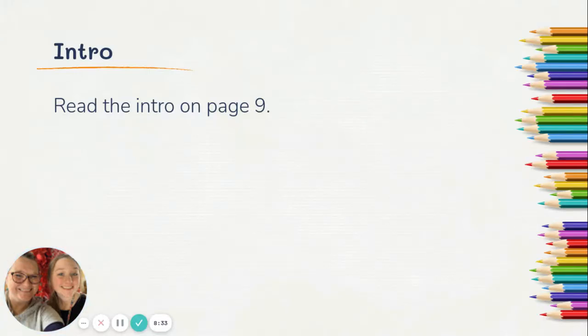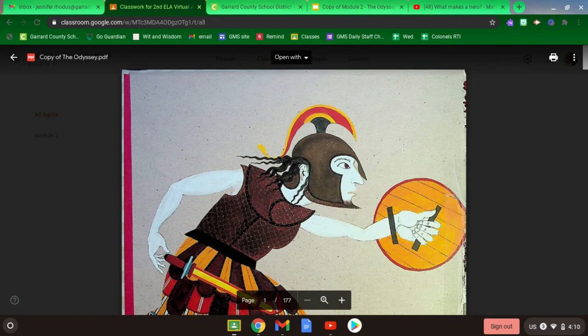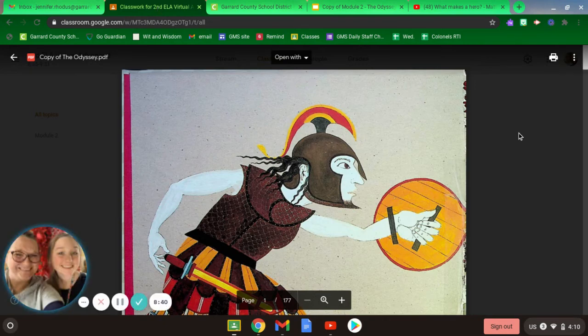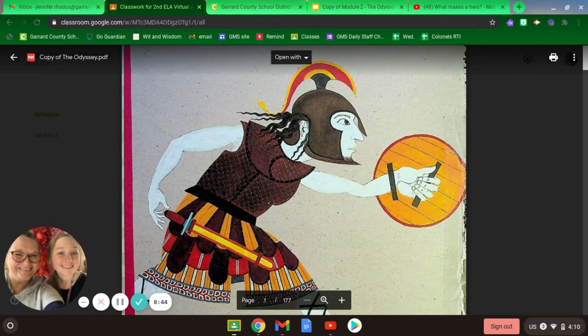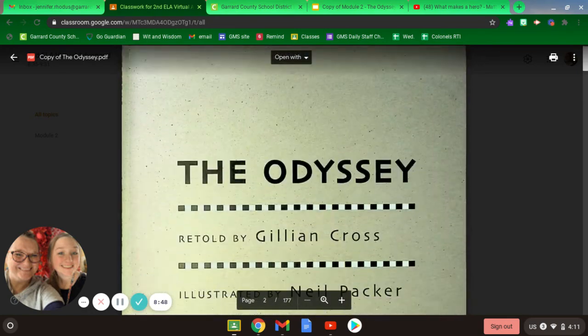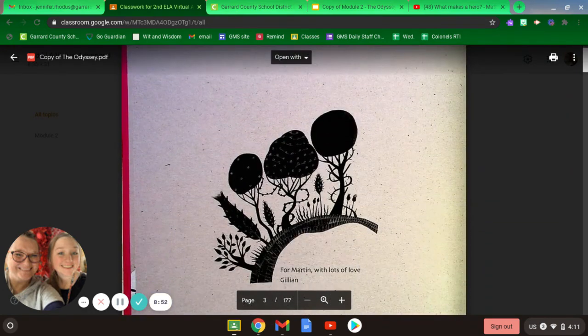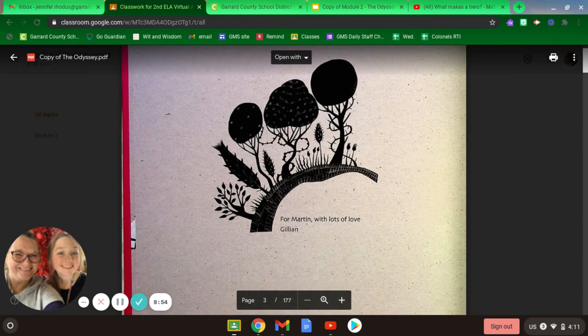So let's read the intro on page 9. We'll go to our book that you should have opened at the beginning of class, and you can skim through the pages. We're going to start reading on page 9, but I want you to look at some of these pictures. Here's the title page, the dedication page.